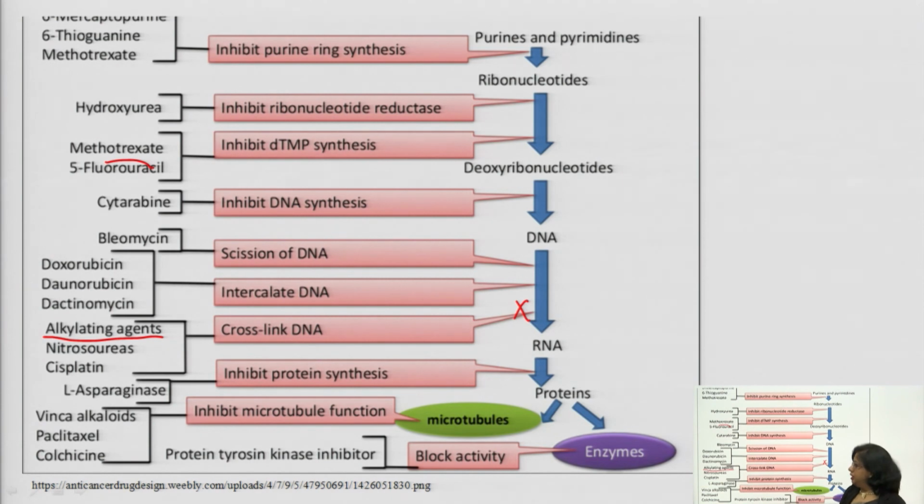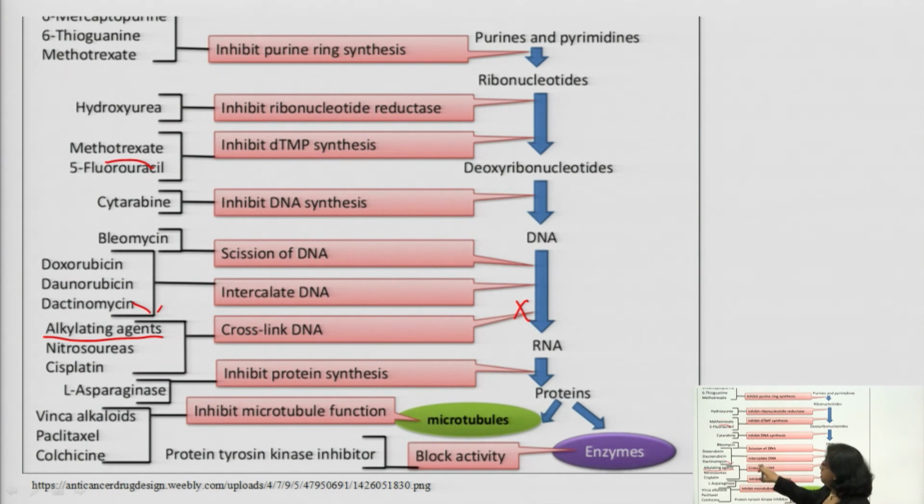anti-neoplastic agents. Like alkylating agents, they can cross-link DNA or cause mismatching of the base pair. And if you take antibiotics like doxorubicin, daunorubicin, dactinomycin, they act by intercalation. Intercalation means the DNA will partially unwind and the drug will fit between the base pairs, and the suitable base pair is guanine and cytosine, because it will form hydrogen bonding.